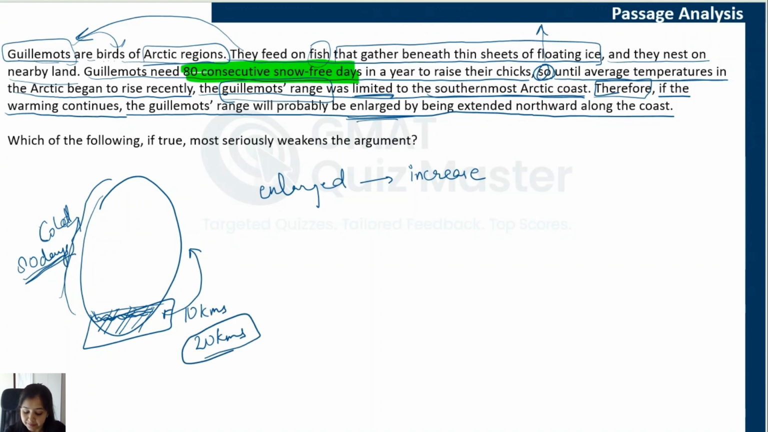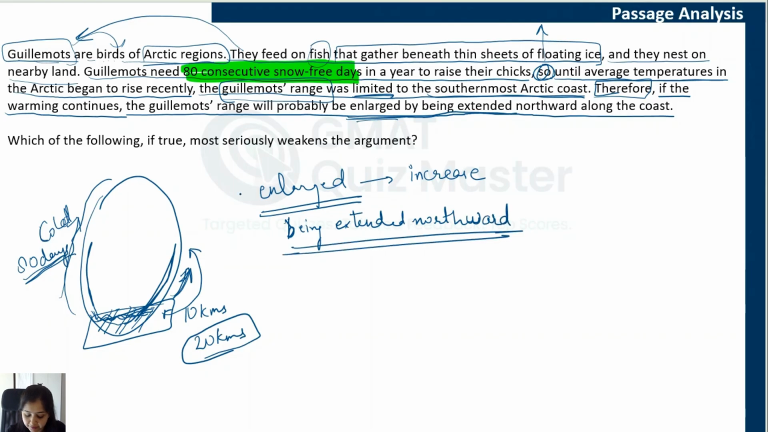It will be enlarged. How will it be enlarged? It will be extended by being extended northward along the coast. So along the coast only. Why along the coast? Because they feed on fish and they nest on the land nearby. So most likely because of that, they will be able to extend their range by moving northward. So the conclusion is specifically that the range will be enlarged by being extended northward. So it is not talking about any other possible way of extending the range.